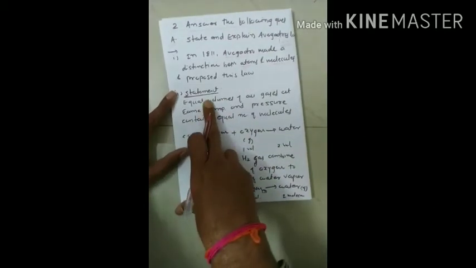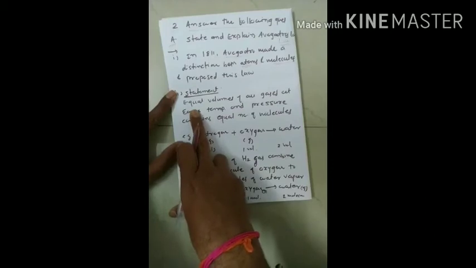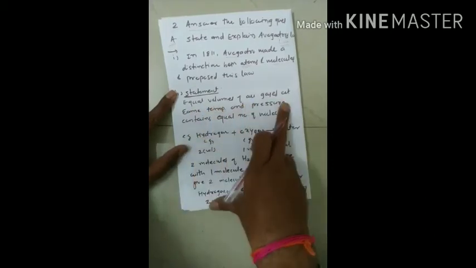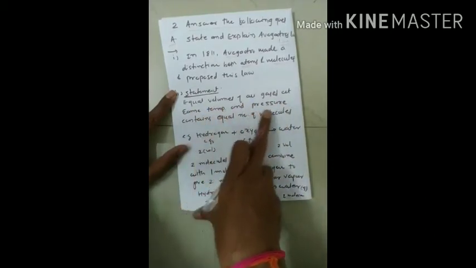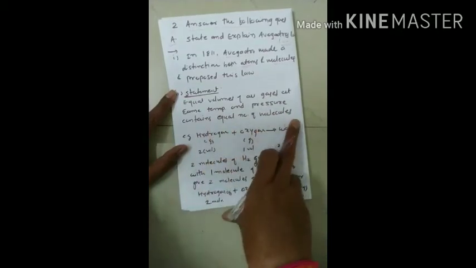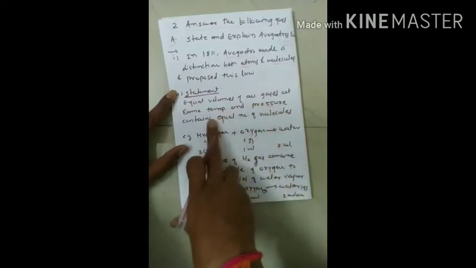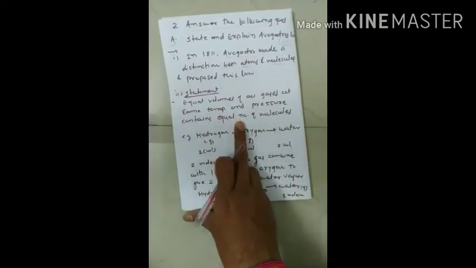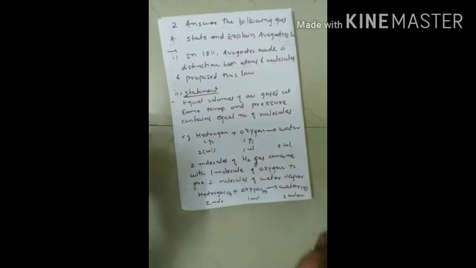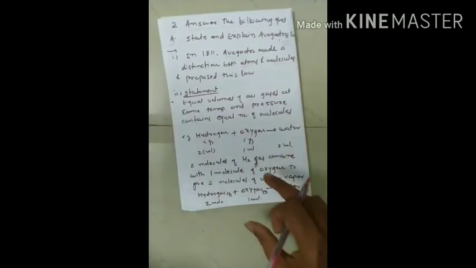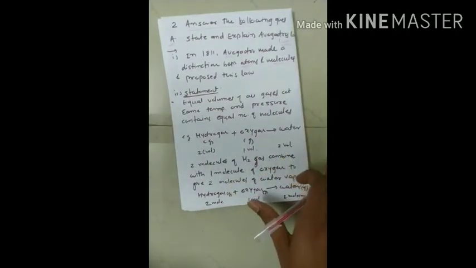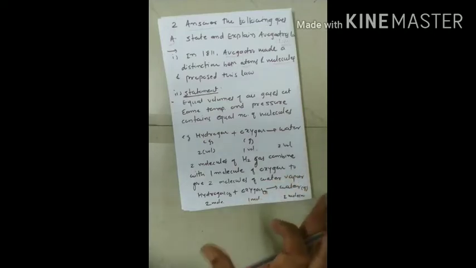Now we will discuss the statement of Avogadro's law. According to the statement, equal volumes of all gases at the same temperature and pressure contain an equal number of molecules. I will give you one simple example. Let us say I have 3 jars: the first jar contains 1 liter of oxygen, the second contains 1 liter of hydrogen, and the third contains 1 liter of chlorine in gaseous form.